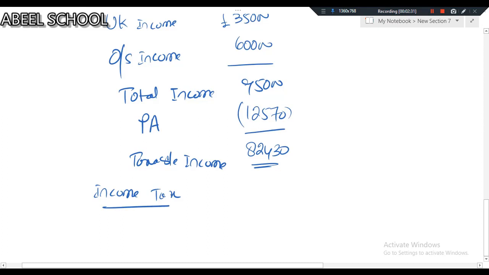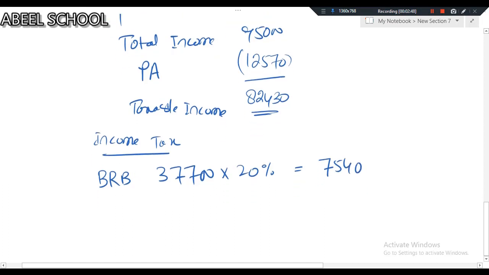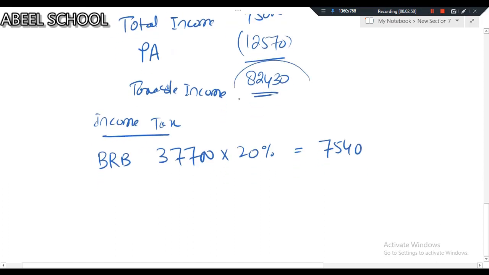Let's calculate income tax. Basic rate band limit is 37,700 in Finance Act 2021. Previously, it was 37,500. If I take 20% of 37,700, I will get 7,540. Now, dear student, from 82,430 you need to deduct 37,700. Whatever comes will fall in the higher rate band.